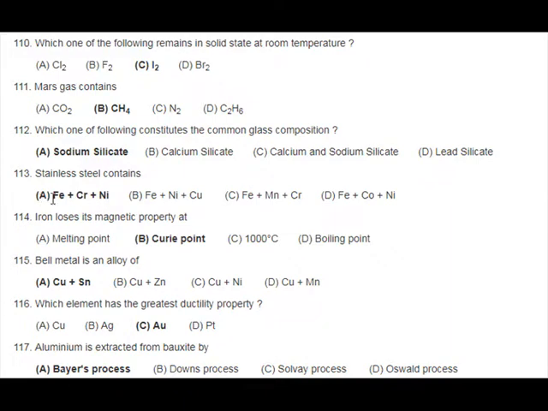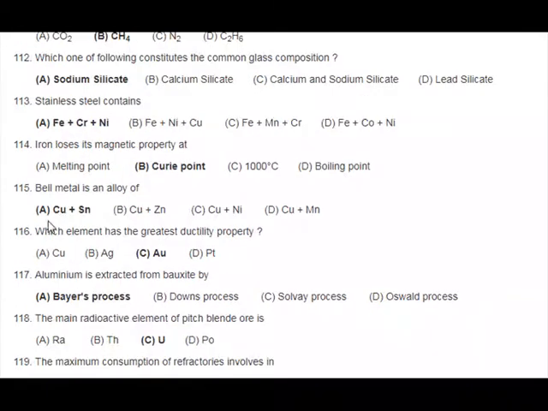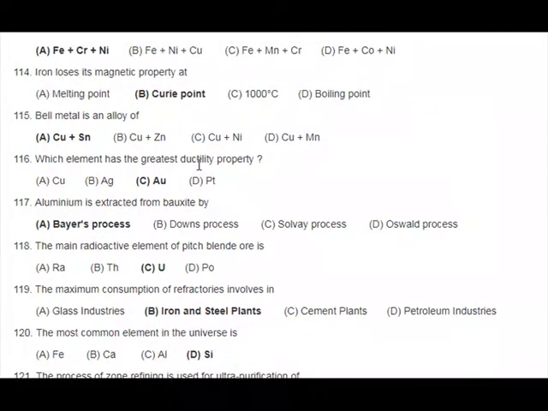114. Iron loses its magnetic property at A. melting point, B. curie point, C. 1000 degrees C, D. boiling point. 115. Monel metal is an alloy of A. Cu plus Sn, B. Cu plus V, C. Cu plus Ni, D. Cu plus Mn. 116. Which element has the greatest ductility property? A. Cu, B. Ag, C. Au, D. Platinum.